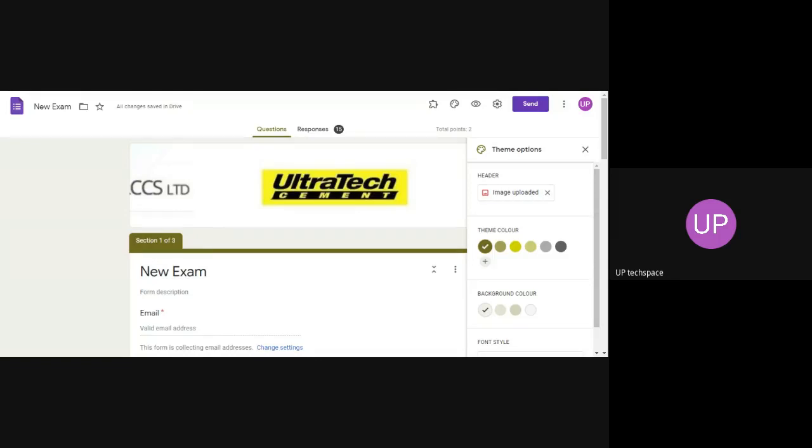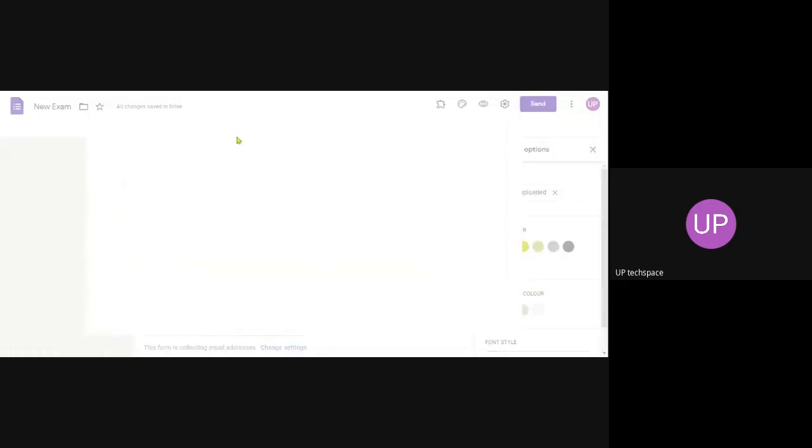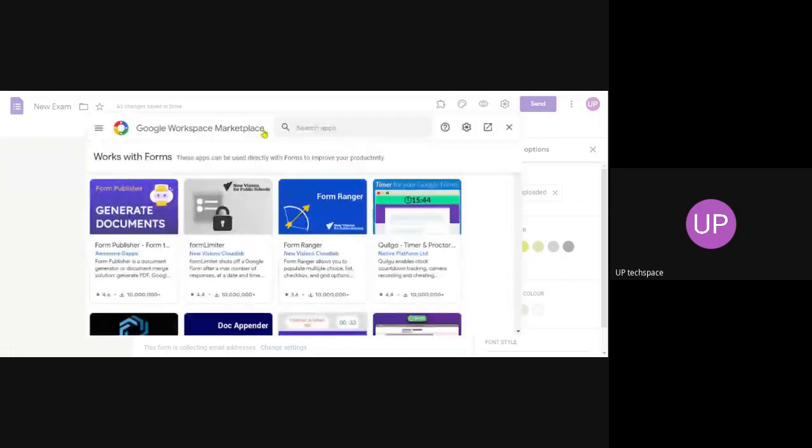Yeah, alpha, beta symbols you can include by using math editor, math add-ons. Okay, here click on add-ons. Click on add-ons. In search apps, math in forms.